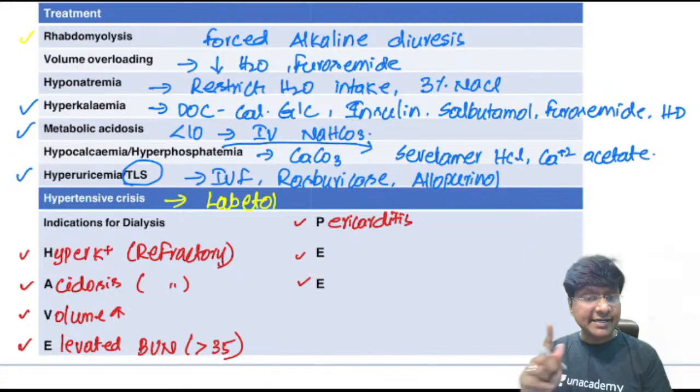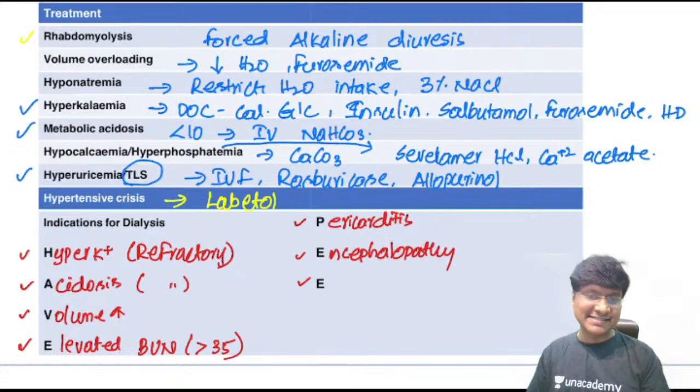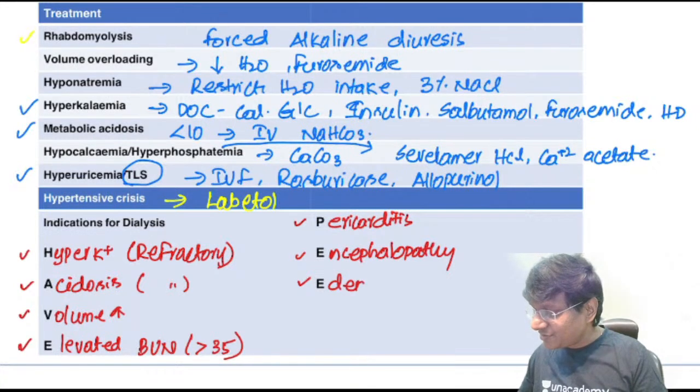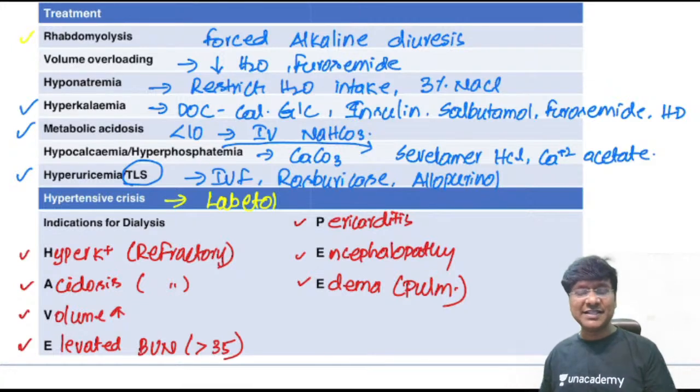Pericarditis, uremic pericarditis, do dialysis. E stands for encephalopathy, that is uremic encephalopathy. Please do dialysis. Then edema. What edema? Not pedal edema. It should be pulmonary edema. Okay, so these are the indications of dialysis in patients with acute kidney injury.